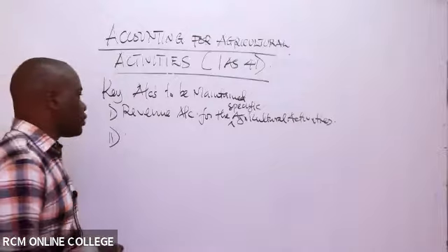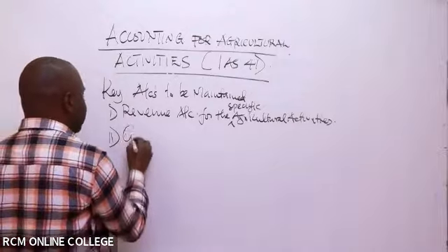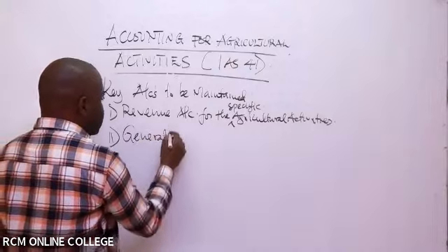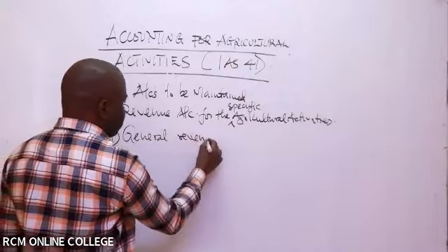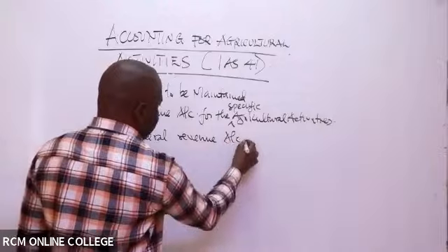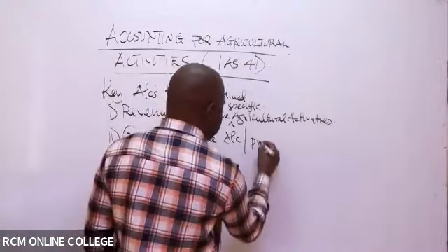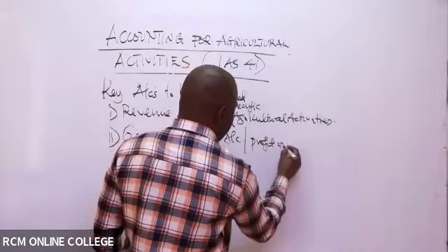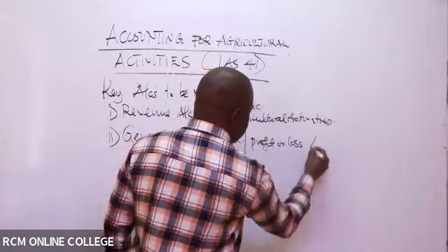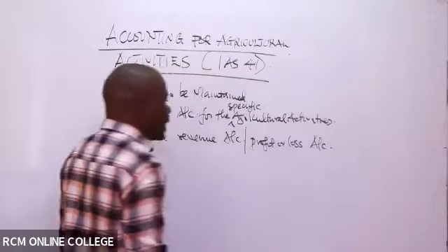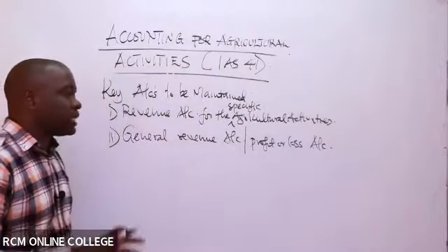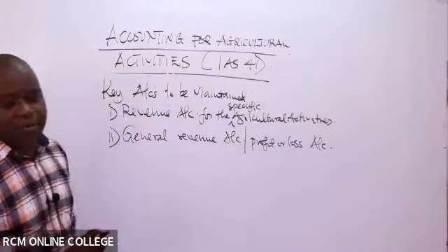So in this case, you'll have to, for example, prepare a general revenue account, or you can refer to it as a general profit or loss account. So for those kinds of activities, you cannot specifically put them under, for example, crop farming.